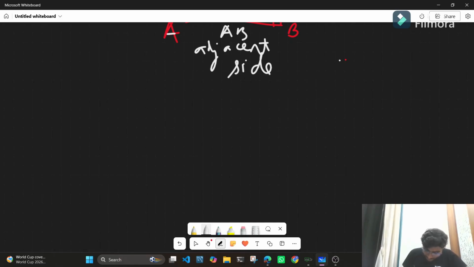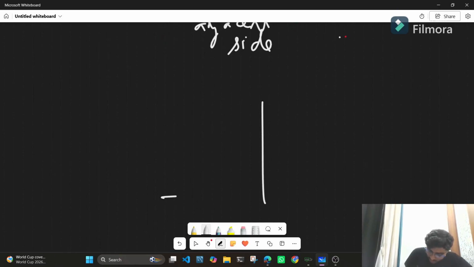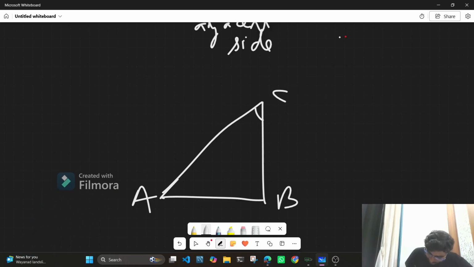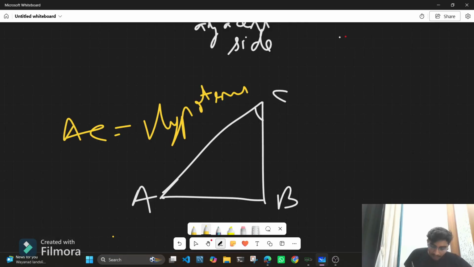Now, what if I redraw this triangle and I'm concerned with angle C? For angle C, this is the hypotenuse only. That is not a problem. AC is the hypotenuse, that is fixed.